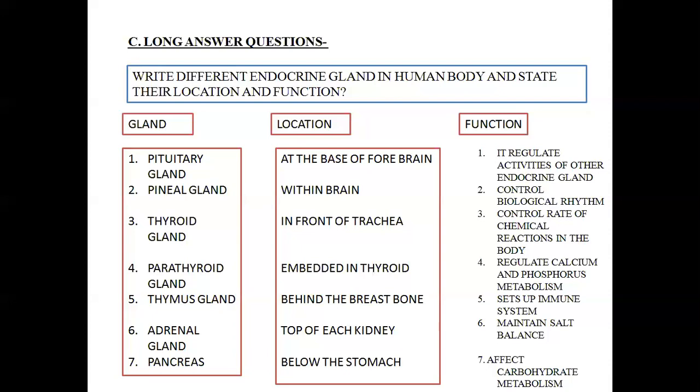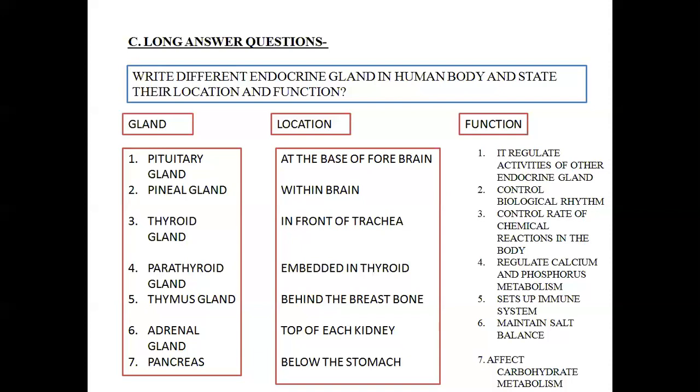And all of you know that lymphocytes are the cells which help in producing the antibodies in our body. And since the thymus gland is the portion where immune cells, that is lymphocytes, mature, therefore it helps in setting up the immune system.